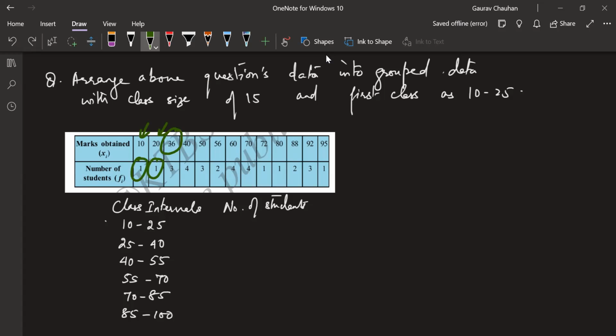Okay, this won't come. See here. 36 falls in this interval, right? Between 20 to 40, 25 to 40. So 36 will not come here, but 10 and 20 will come here. Correct. 25 we don't have anything else. So here we have two observations. Two people have got marks between 10 to 25.